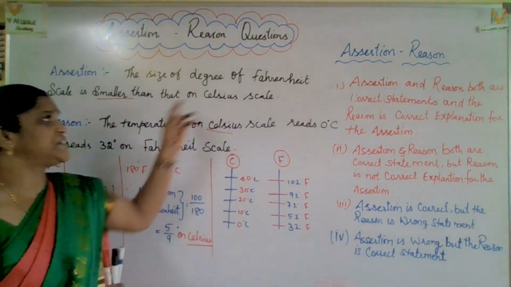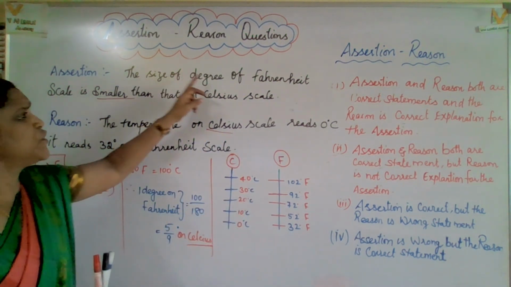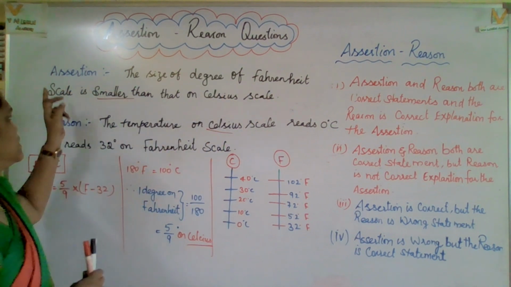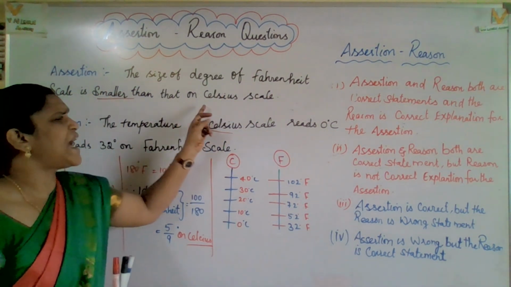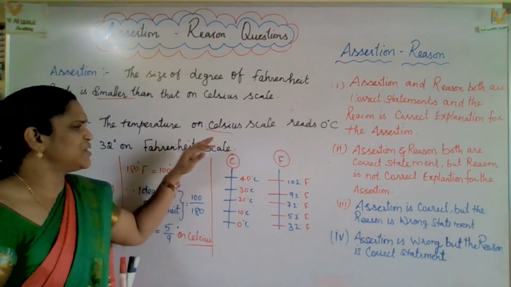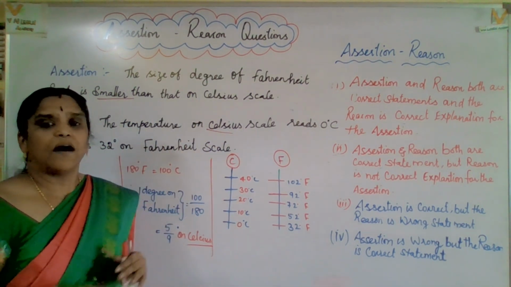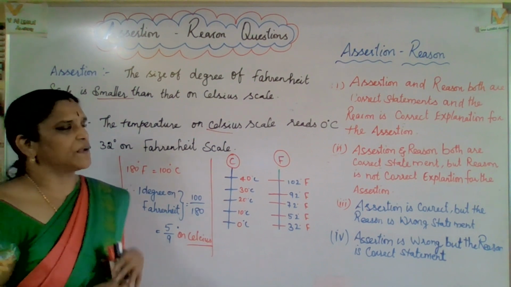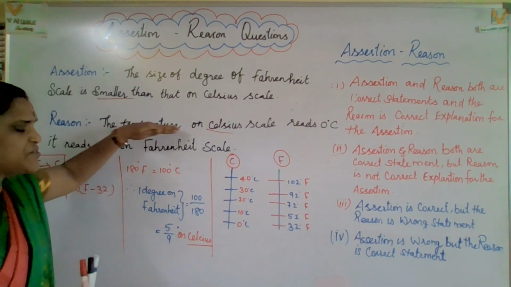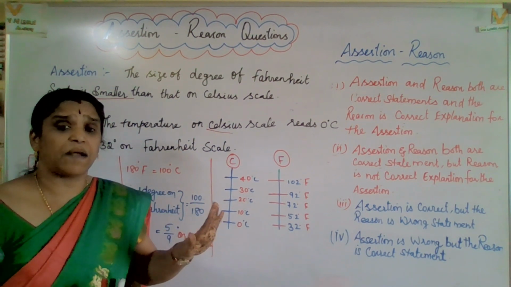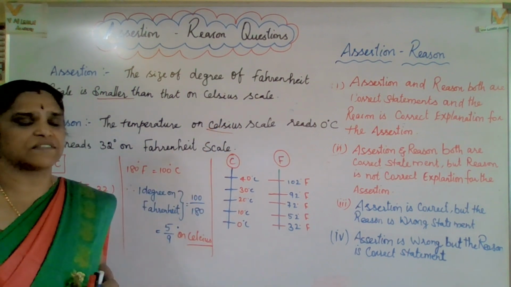Now let us check the first one. The size of degree of Fahrenheit scale is smaller than that of the Celsius. Actually, this is not at all relevant. This reason is not relevant to the assertion, that means the first statement. The second statement is a correct statement, but it is not relevant to the first statement.